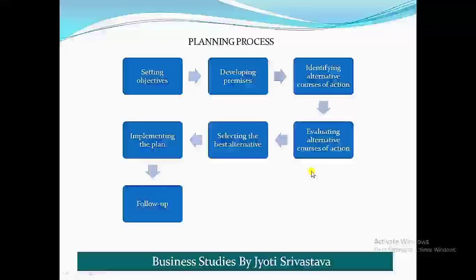From April to November it is almost 8 months. There are almost 12 lessons, so 12 lessons to be completed in 8 months.